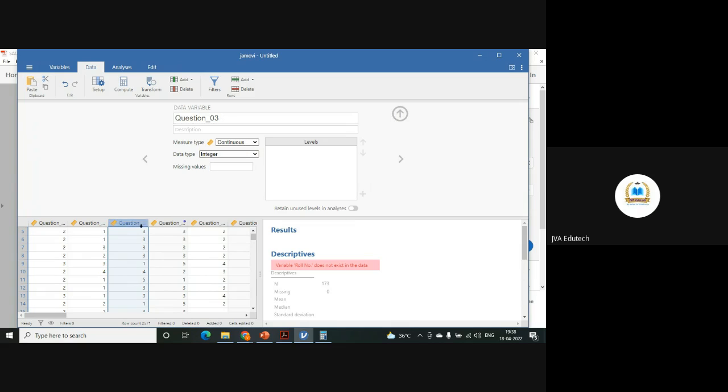Oh, already we have deleted that. That's why. So this is question number 3 transformed. You can see that the values have got transformed, means the reverse coding we have done. So if you want to reverse code any response, side by side, you can create a new transformation and do the reverse coding.